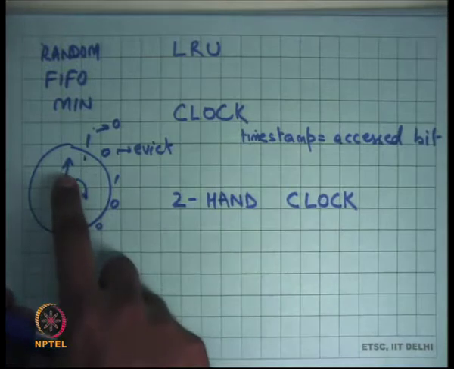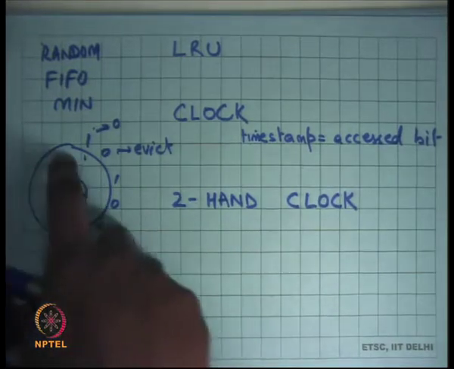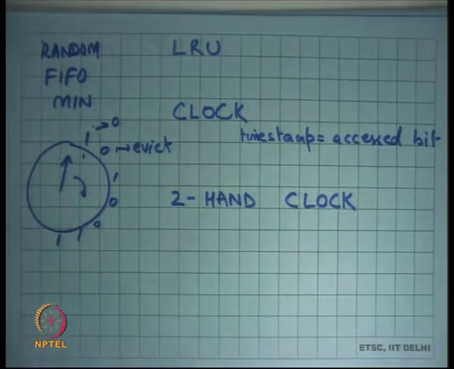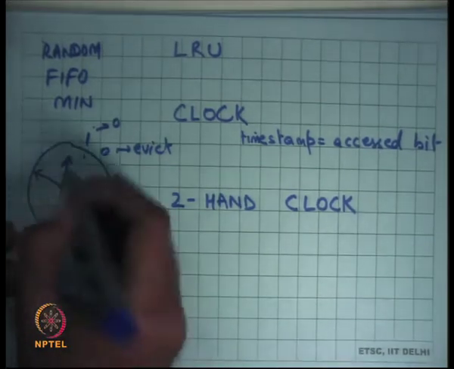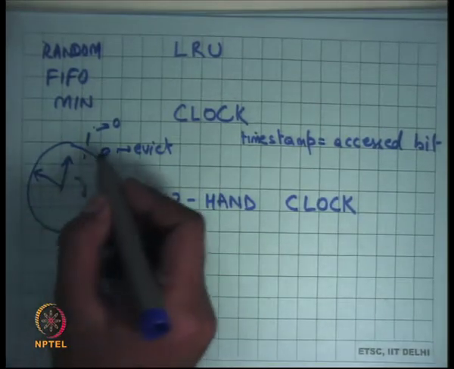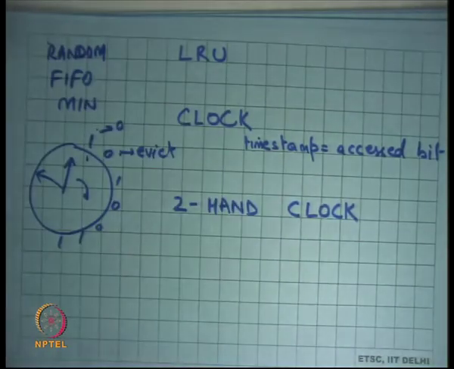But of course we said that if the number of pages is really large, then the time that a page gets to prove that it's actually being accessed recently may be too large for what you need, and so you may want to use a 2-hand clock, and just say that the leading hand is going to clear the bit, and the trailing hand is going to evict.